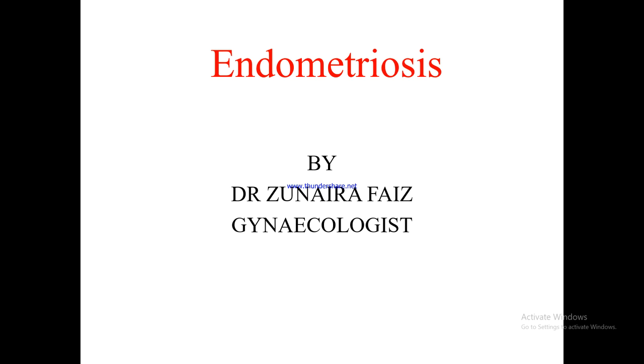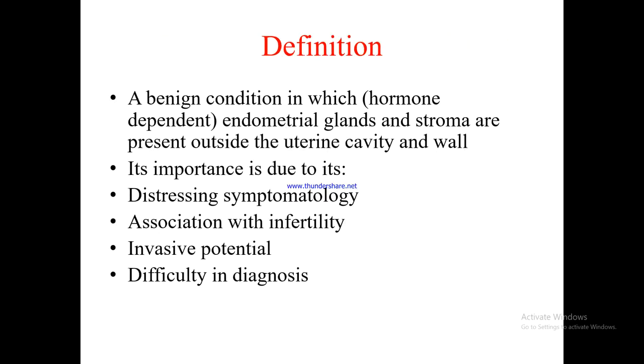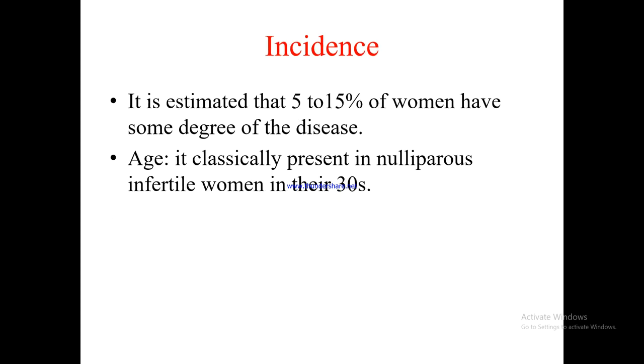This is Dr. Zunaira Faiz. Today the topic of discussion is endometriosis. Definition: a benign condition in which hormone-dependent endometrial glands and stroma are present outside the uterine cavity and wall. Its importance is due to its distressing symptomatology, association with infertility, invasive potential, and difficulty in diagnosis.